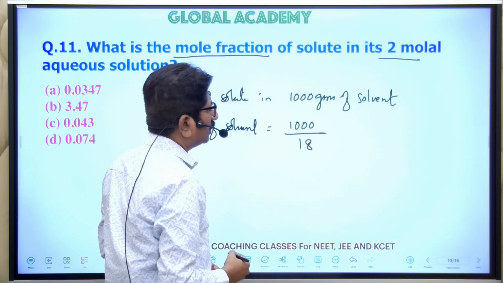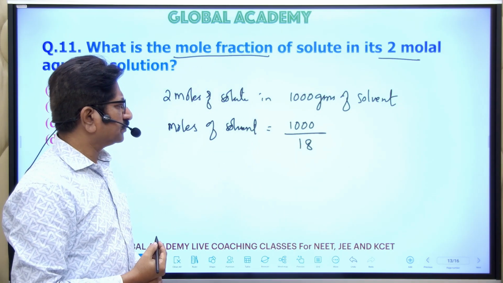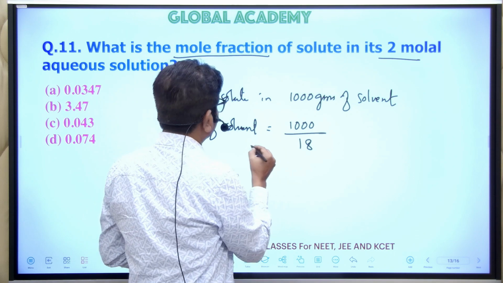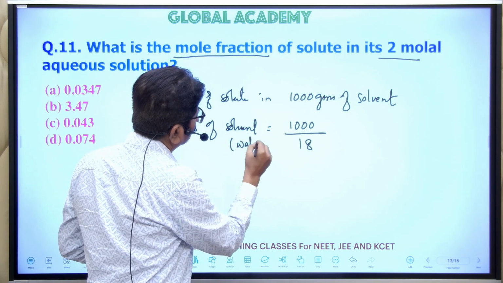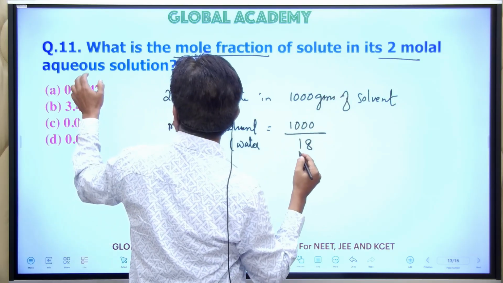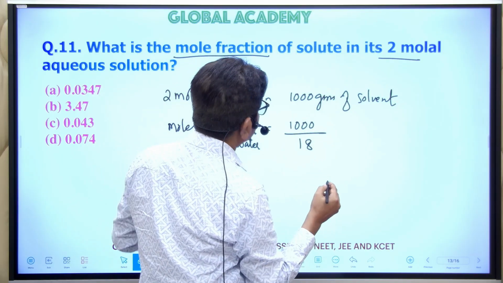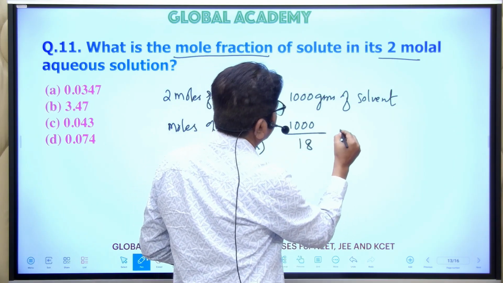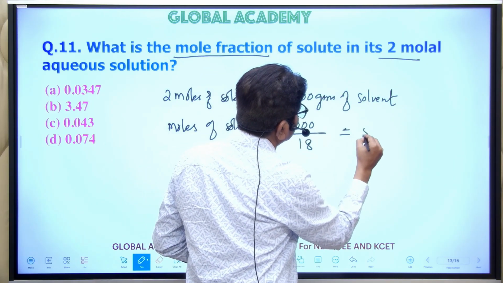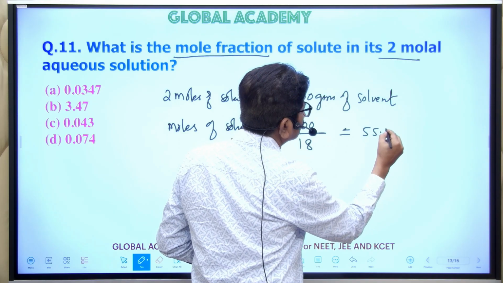The molar mass of water is 18. We can write water in brackets as the solvent because it is given as an aqueous solution, and aqueous means water. This value is 55.55.